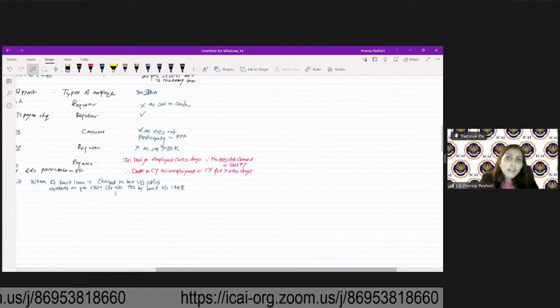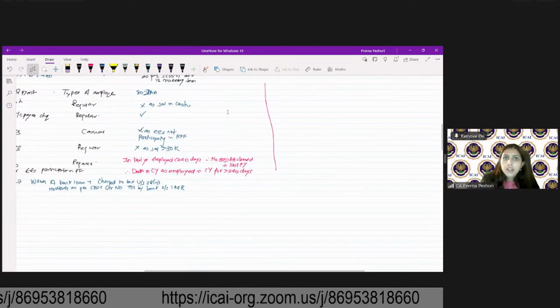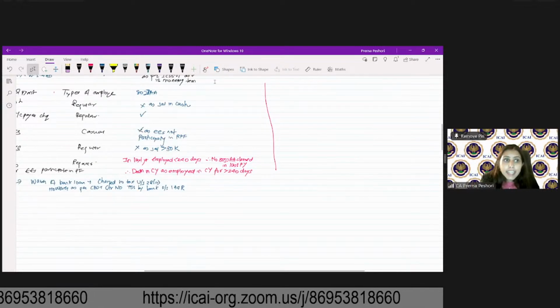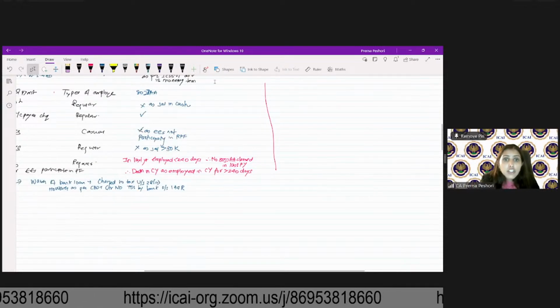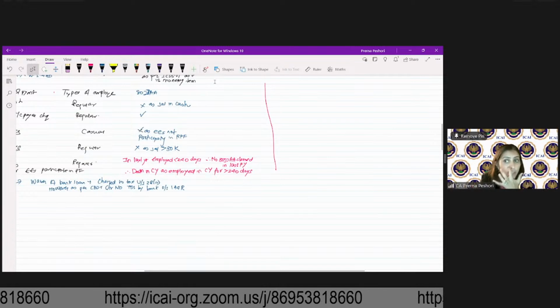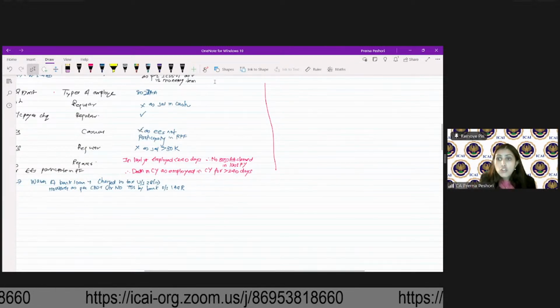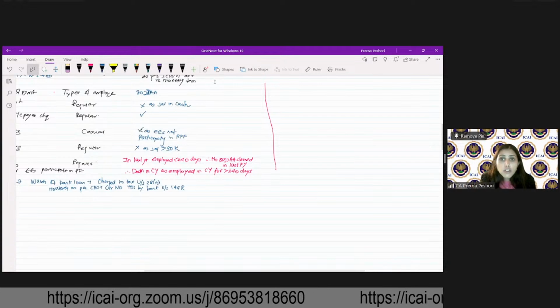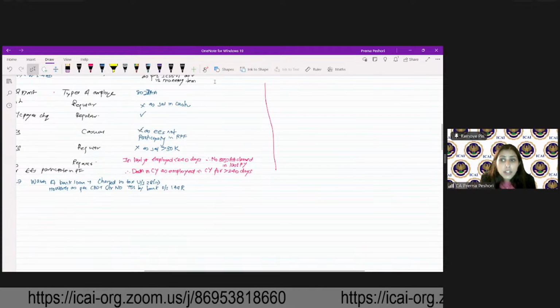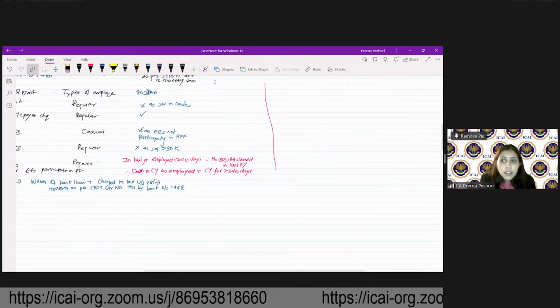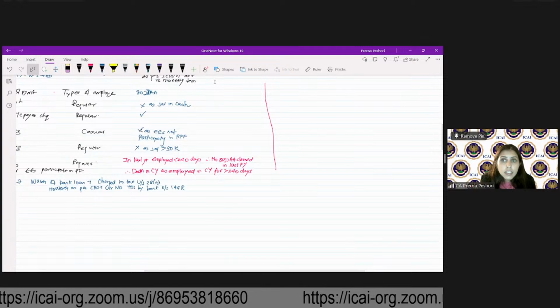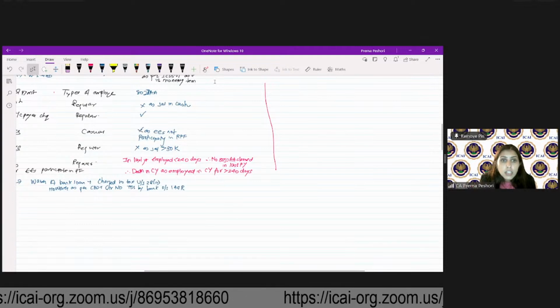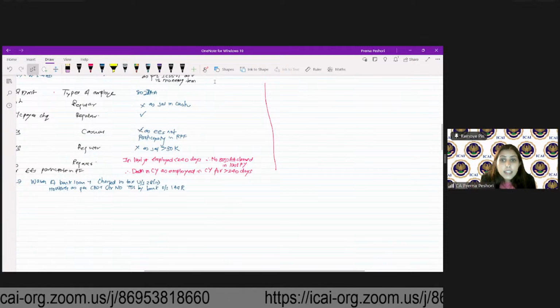In case it is a company engaged in the business of leather manufacturing, what is the number of days which are considered for them, instead of 240? Yes.